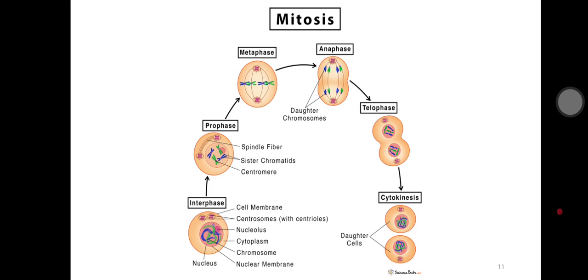This image represents the complete cell division: interphase, then prophase, then metaphase, where the chromosomes are arranged at the center plane of the cell. Then comes anaphase, where the chromosomes are equally split toward opposite poles, followed by telophase and then cytokinesis.